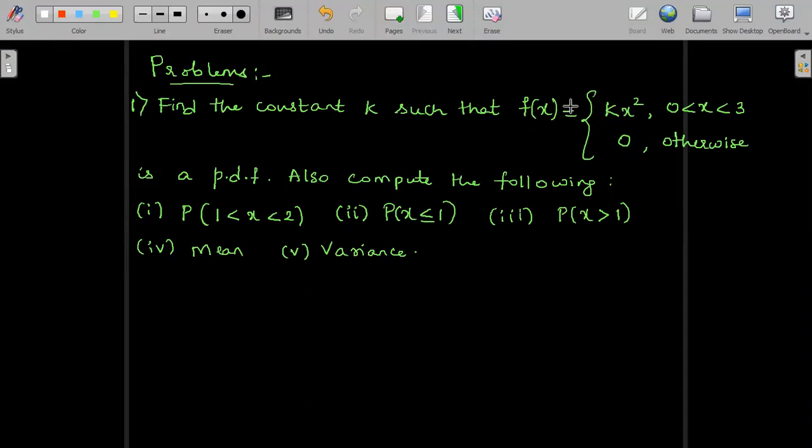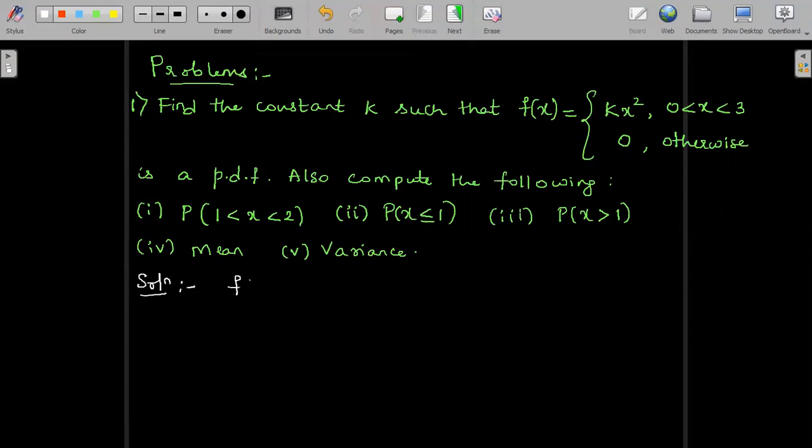The first condition is f of x is greater than or equal to 0. This is satisfied if k is greater than or equal to 0. And the second condition, assuming that the integral from minus infinity to infinity of f of x dx is equal to 1, we will be able to find the value of k. So the problem is similar to the problems of k which we did in the discrete probability distributions. Anyway, let us see the solution now.